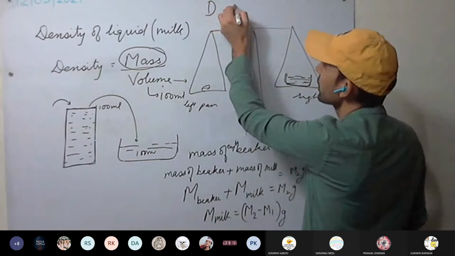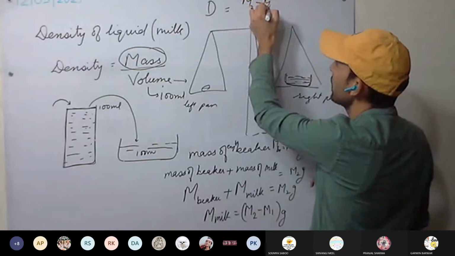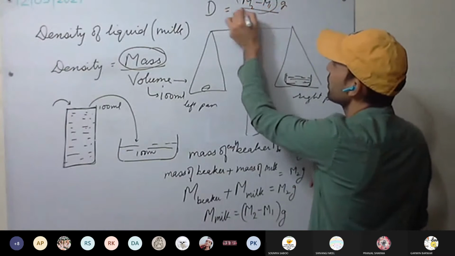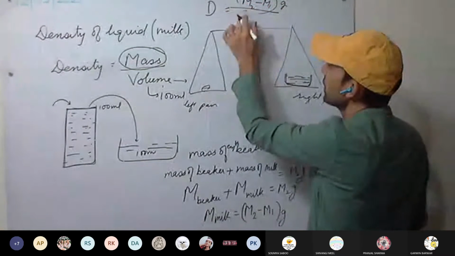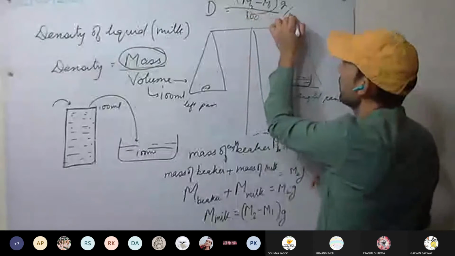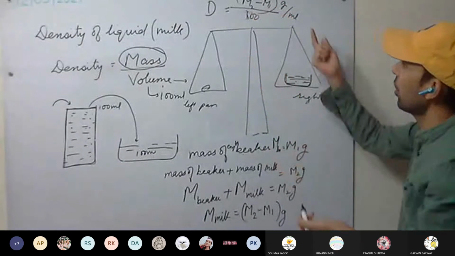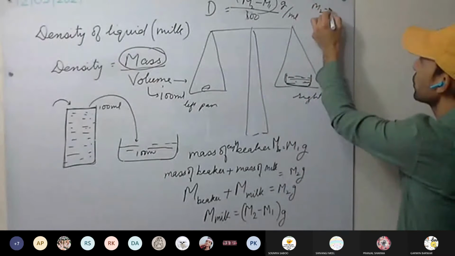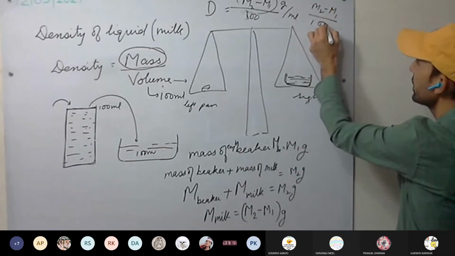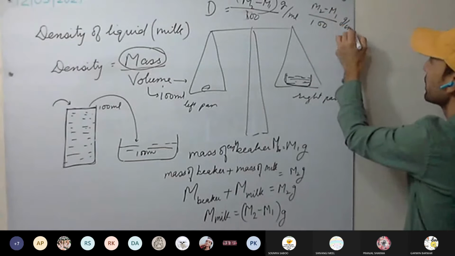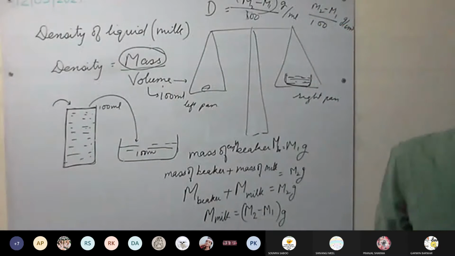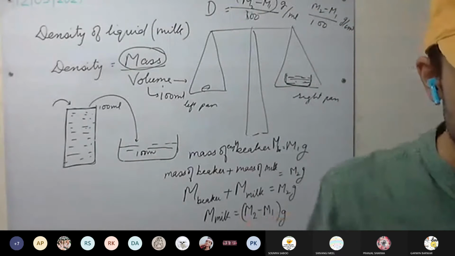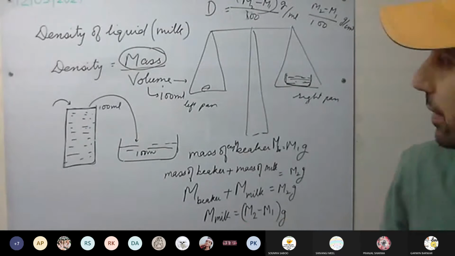So density will be M2 minus M1 gram divided by 100 ml. The unit is gram per ml, or since 1 ml equals 1 centimeter cube, M2 minus M1 upon 100 gram per centimeter cube as well.